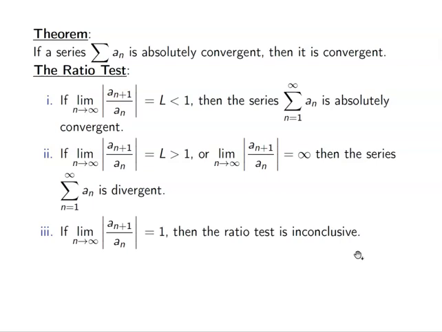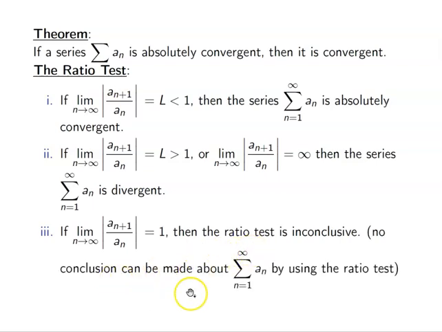I really like the ratio test because it's fairly easy to calculate and you can come up with an answer right away. Either it's absolutely convergent or it's divergent. Now, if you get something like the alternating harmonic series that is conditionally convergent, you're going to come up with a 1. A 1 does not mean conditionally convergent. A 1 means the test doesn't tell you anything. It can't tell you if it's convergent or divergent, and you would have to move on to something else. So no conclusion can be made about our series by using the ratio test.